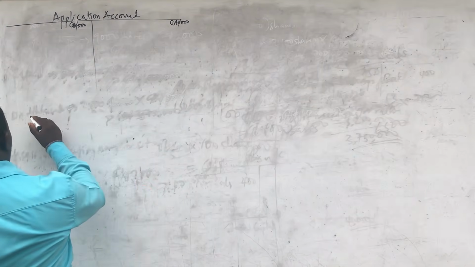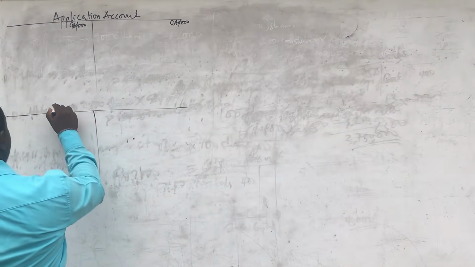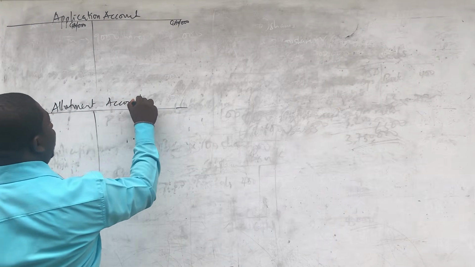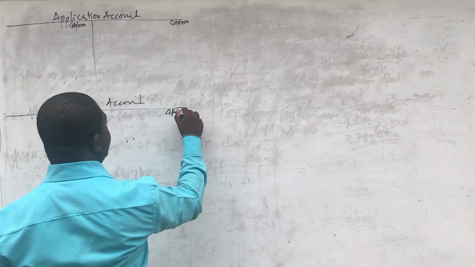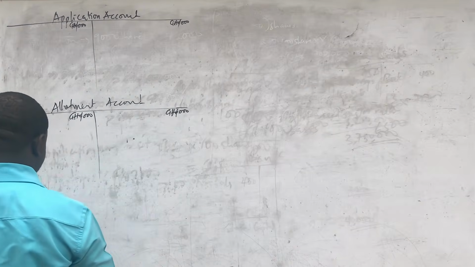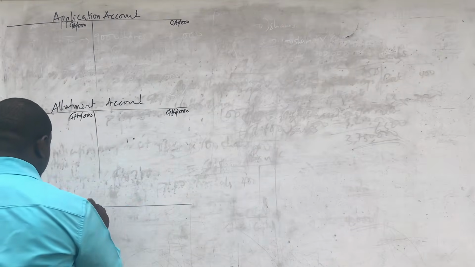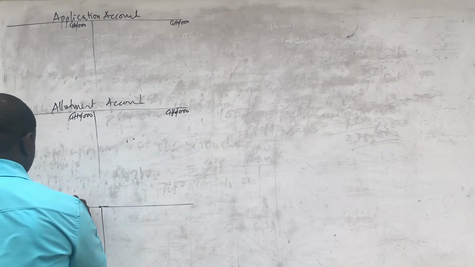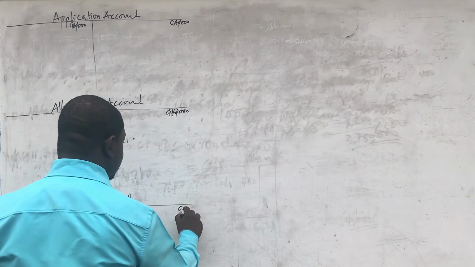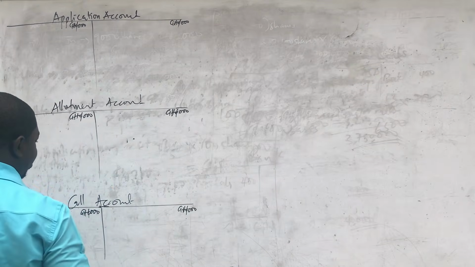And then I'll open an account for allotment. So allotment account. The same way I put 3 zeros up for the allotment account. And then I'll open an account for the calls. It's just one call. So calls account. I put 3 zeros up to cater for the many zeros that we have.